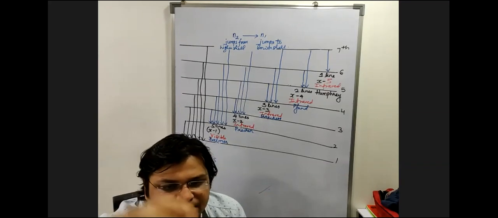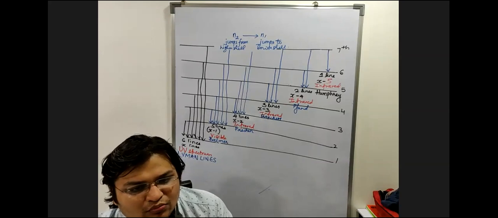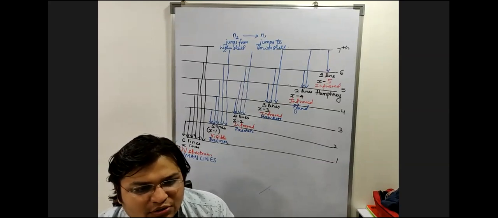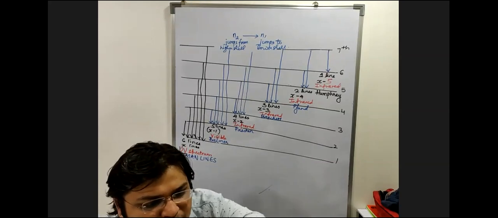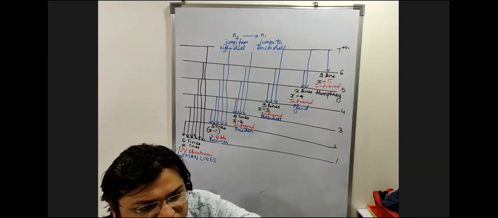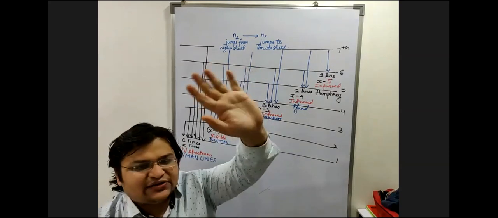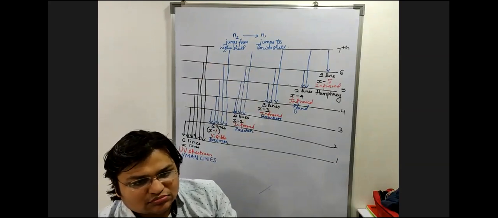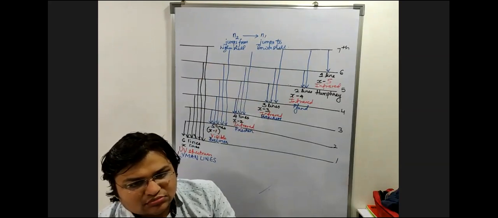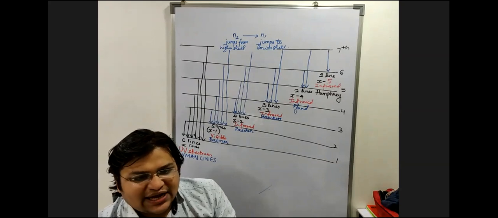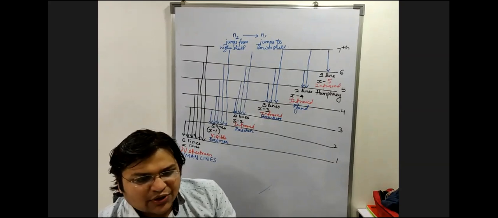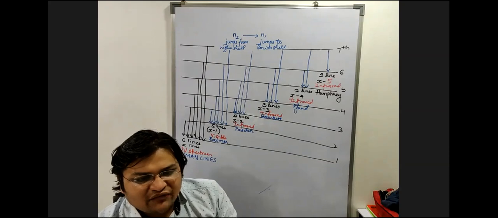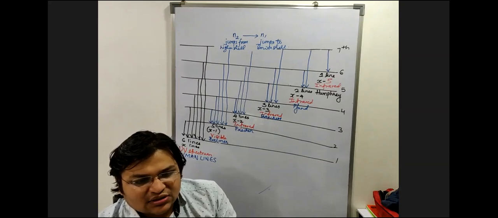Yes, Anindya, go ahead. Total lines are 1 plus 2 plus 3 plus 4, so that is 10 lines. Okay, first question, 10 lines. Do you get it as 10 lines? 10 lines.